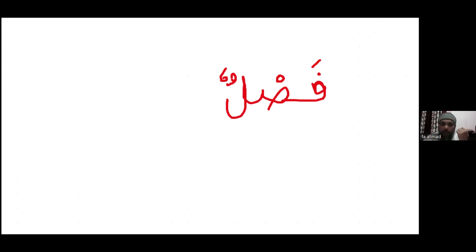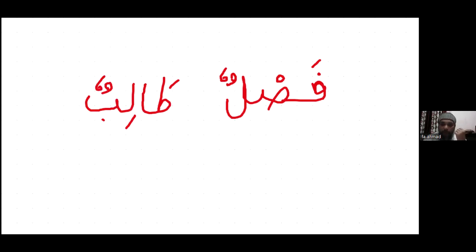Now next is ta, alif, lam, and ba. So ta and alif, ta, and lam kasra li, and ba. Ba double damma. Any ba double damma means any ba has tanween of damma. So tanween of damma sounds un.